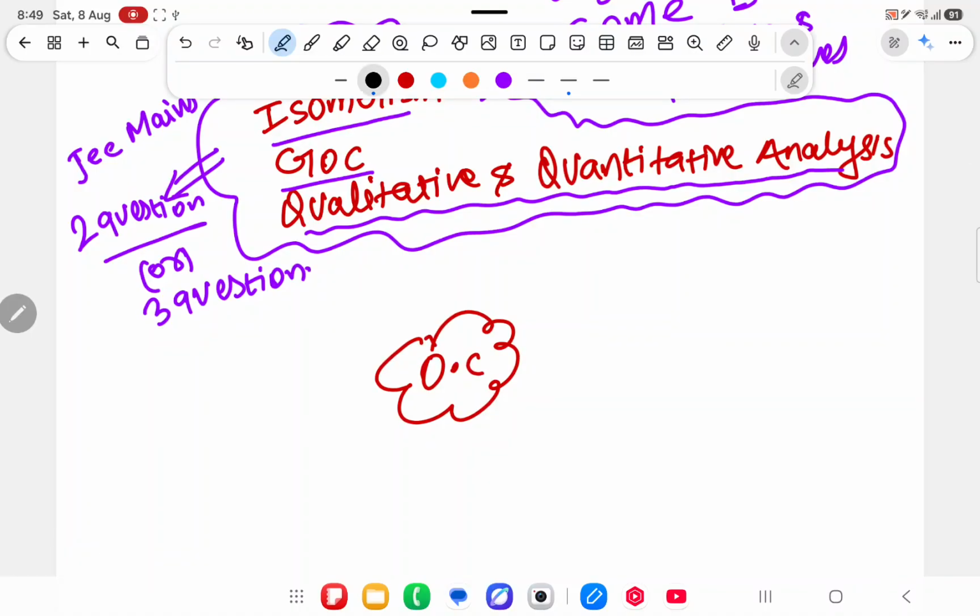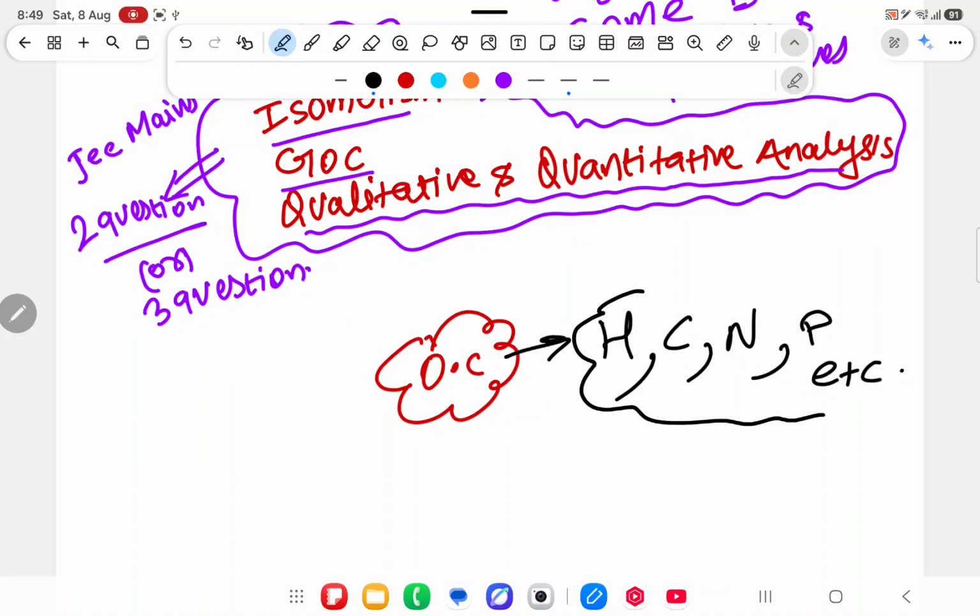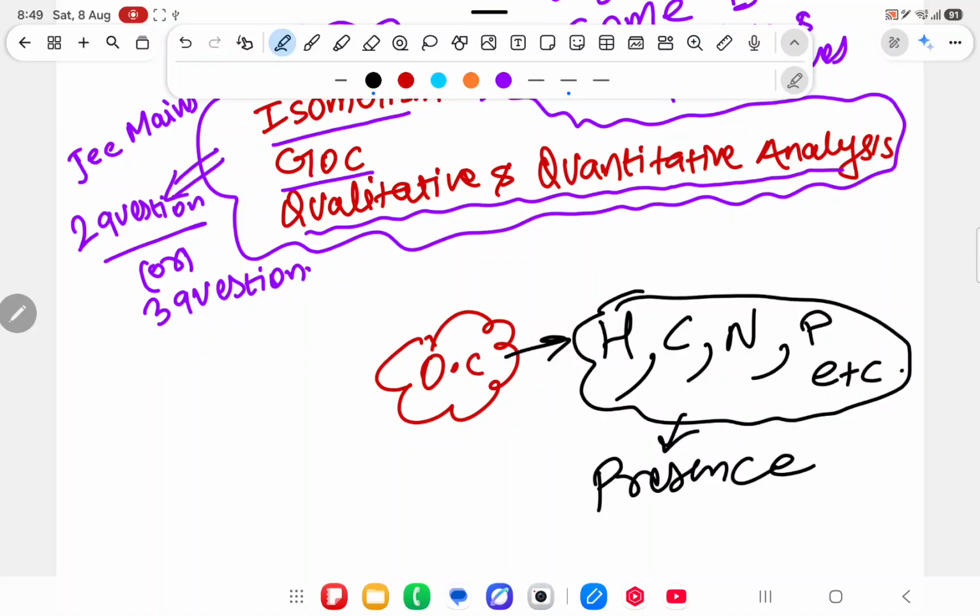If someone asks me whether this organic compound contains hydrogen or not, carbon or not, nitrogen or not, phosphorus or not, they are asking what elements the organic compound contains. It means whether their presence is there or not in that organic compound.